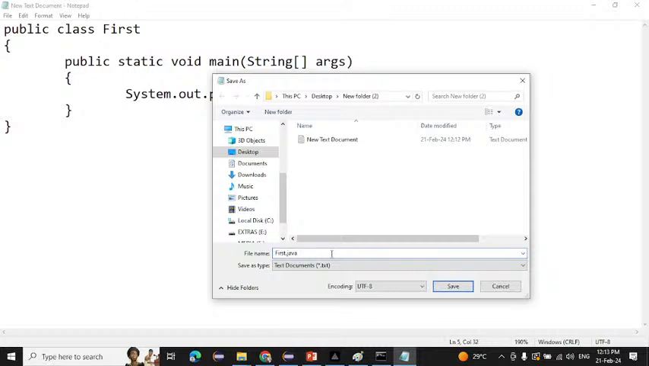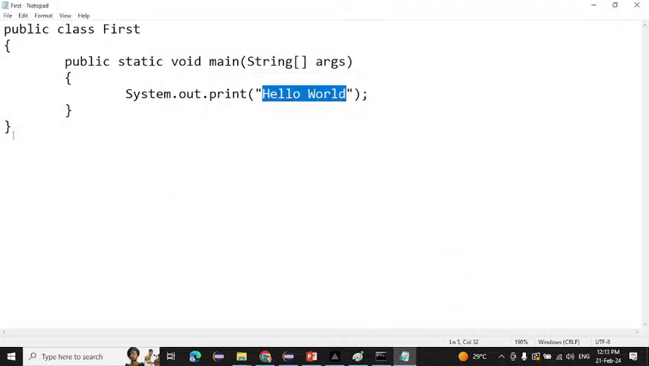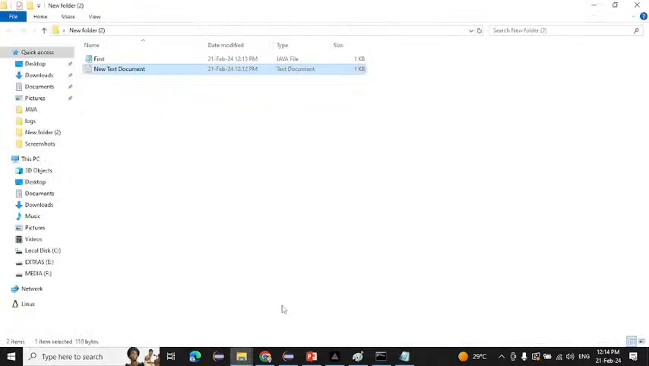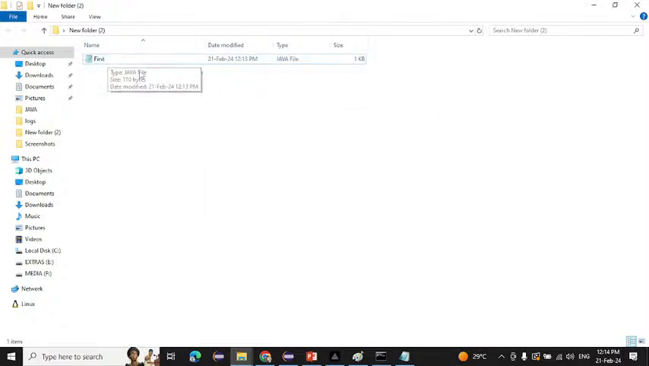After that, one thing you have to do: the text document option is there, you have to click on all files. Now click on save. Now our program is created and we saved our program also. If you come here into our folder, this is the file we created, that is First, and this is the Java file. This file you can delete or keep it, no worries. Now only one file is there.